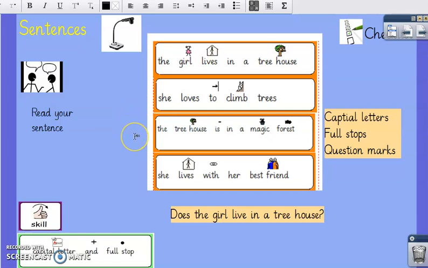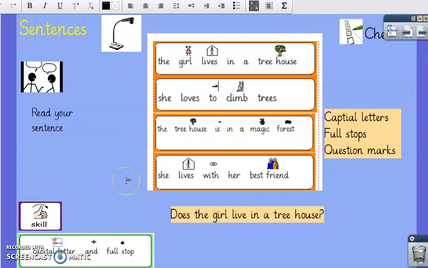Let's have a look at this one. The treehouse is in a magic forest. As your sentence, you'll need a capital letter at the start and a full stop at the end. If you're going to turn that one into a question, is the treehouse in a magic forest? So we need to change the is to the start. Is the treehouse in a magic forest? And a question mark at the end. So that one's a bit tricky.